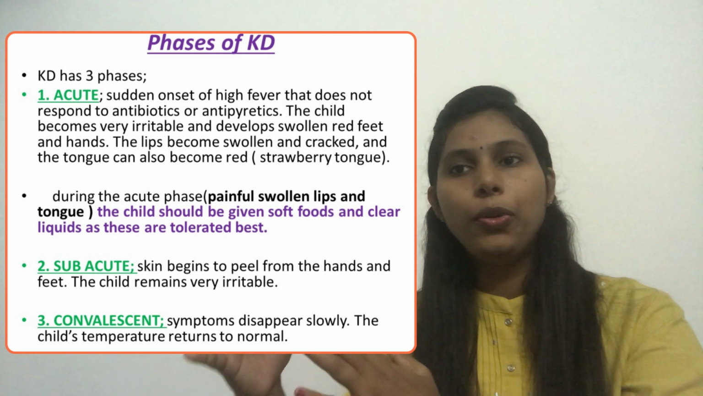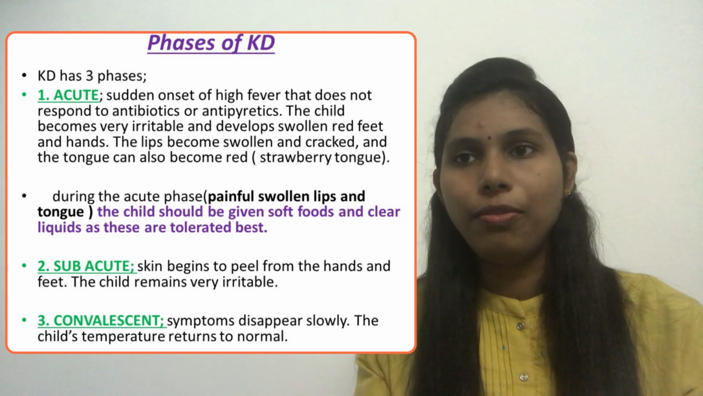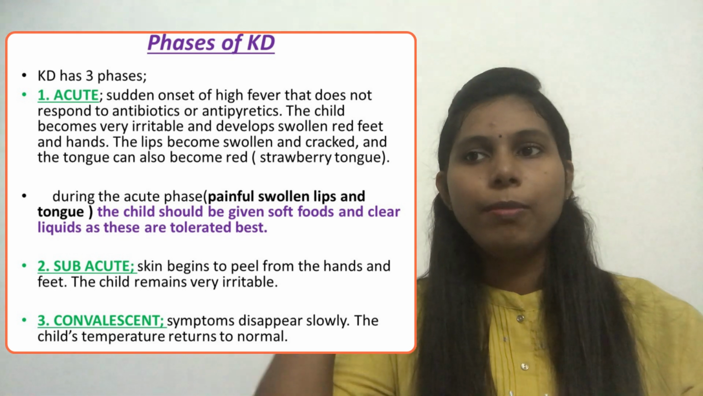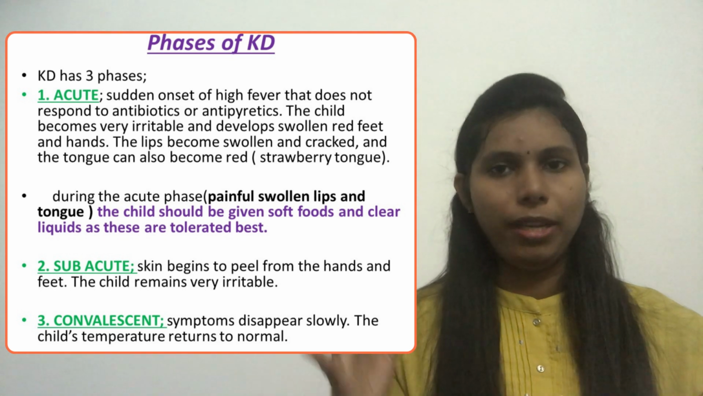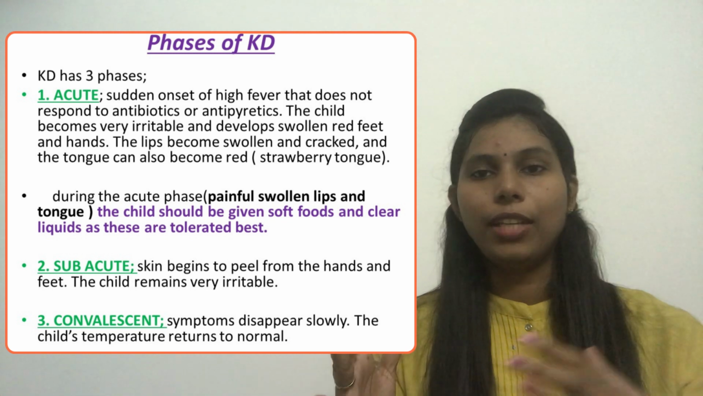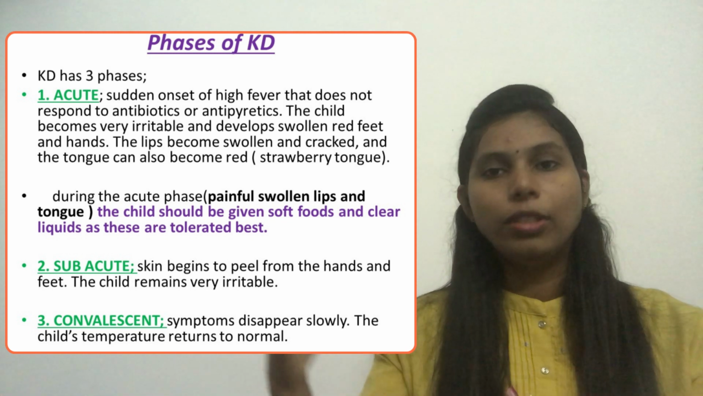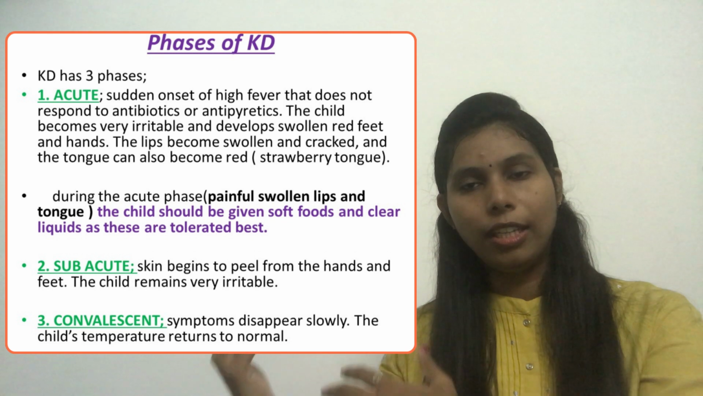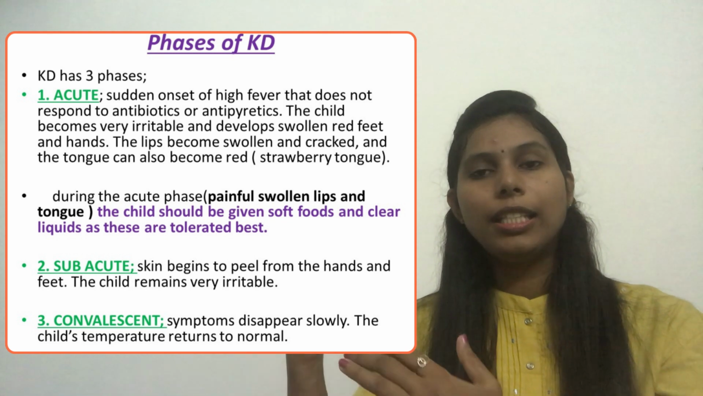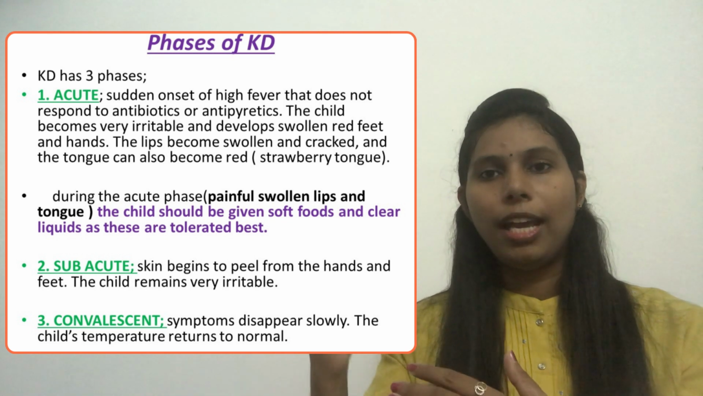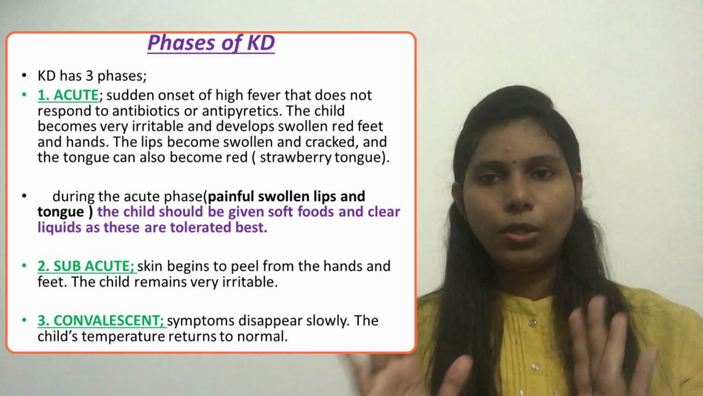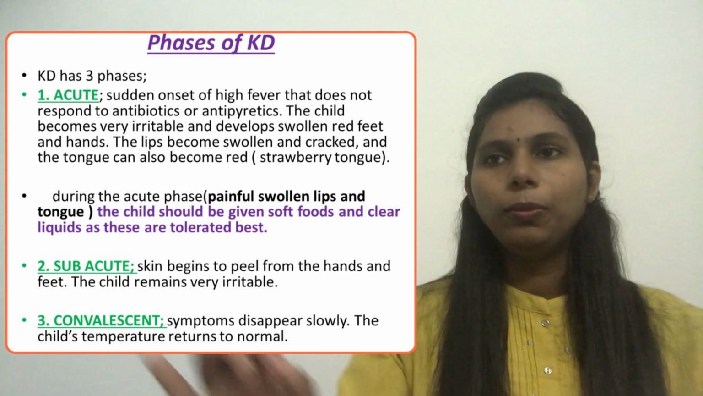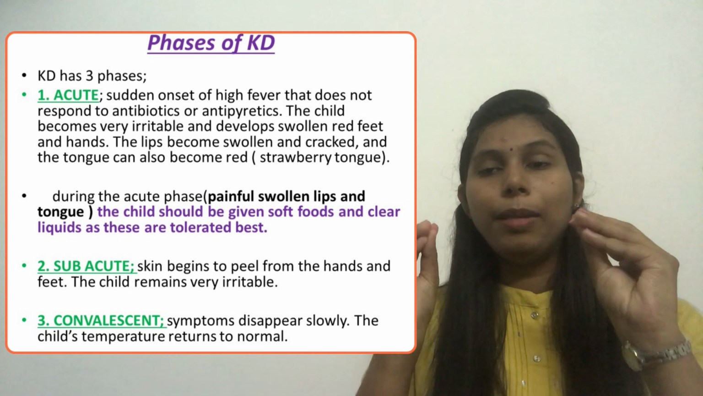Okay, now we will move to the third phase, that is called the convalescent phase. In the convalescent phase, the symptoms disappear slowly. The child's temperature returns to normal. We said that the child has a fever that usually lasts equal to or more than 5 days. So when we come to the third phase, the convalescent phase, the temperature will come to normal, and the symptoms will gradually disappear. So that's clear. Now we will move to the main management points related to Kawasaki disease.